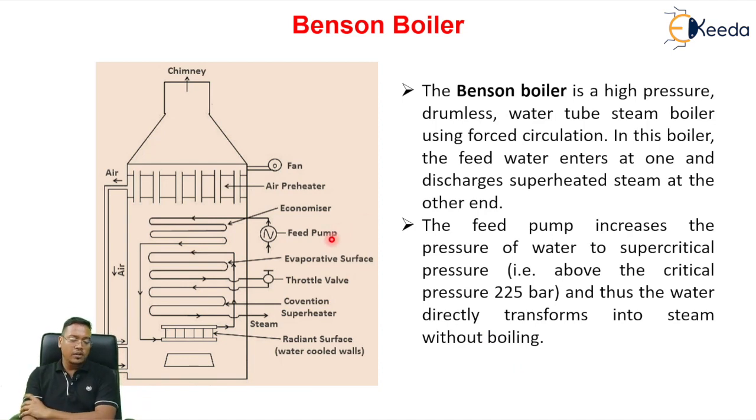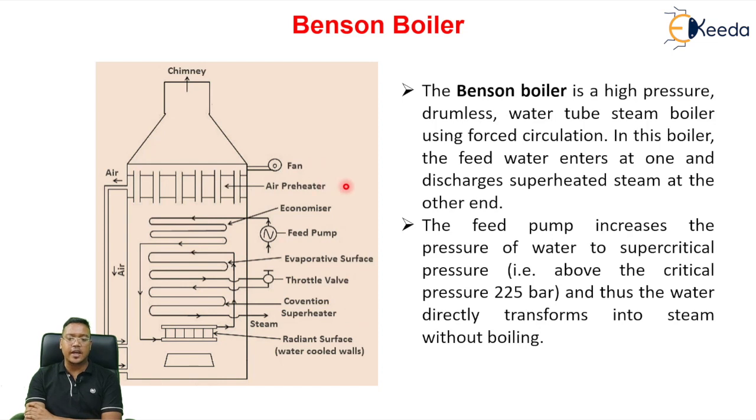You see here, the water from the feed pump will be sent into the economizer, then from the economizer it goes into the evaporator. This is the radiant evaporator, then it will go into the convective evaporator surface. After this evaporator, it will be sent into the convective superheater. Then from the convective superheater we take out the steam, and this steam is sent into the steam turbine for further expansion. This is the steam and water cycle for the Benson boiler.